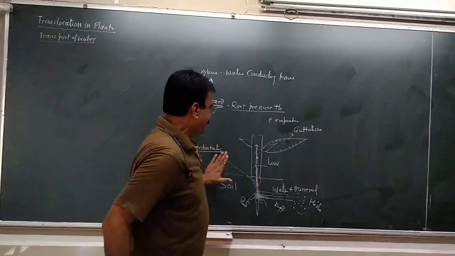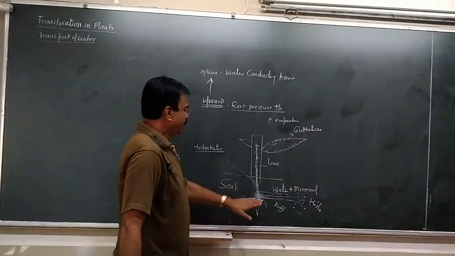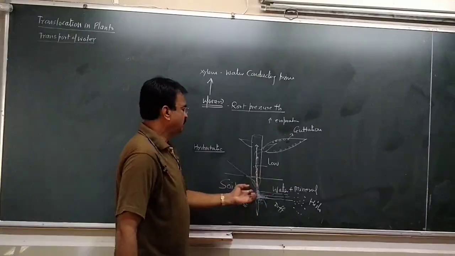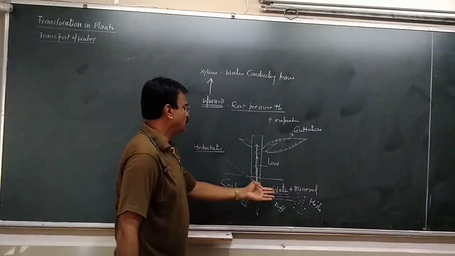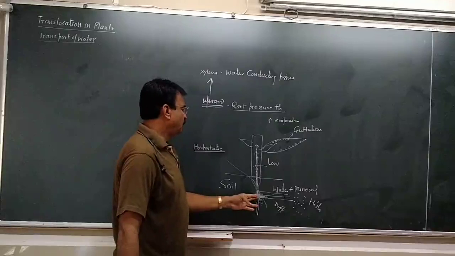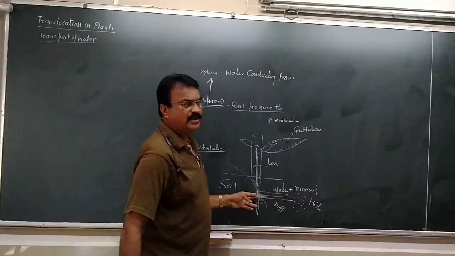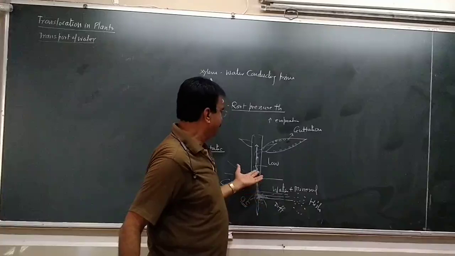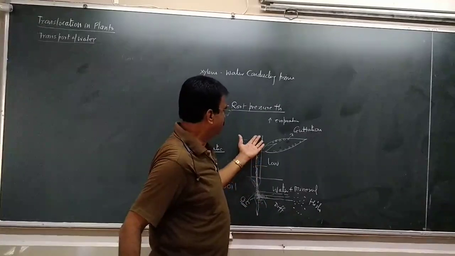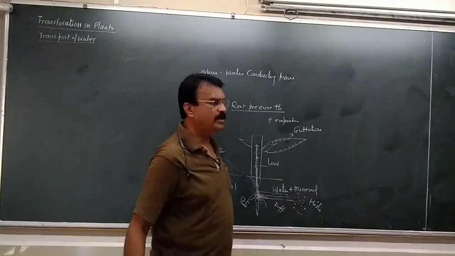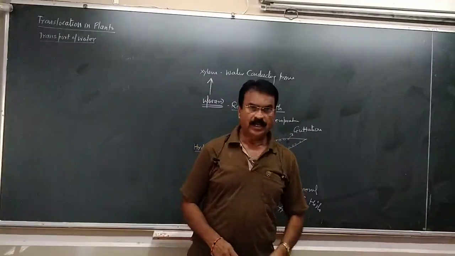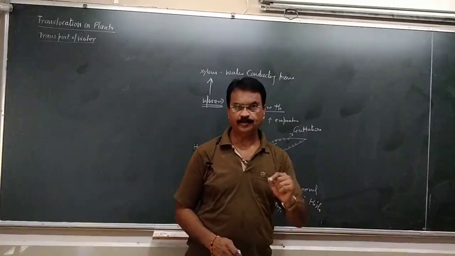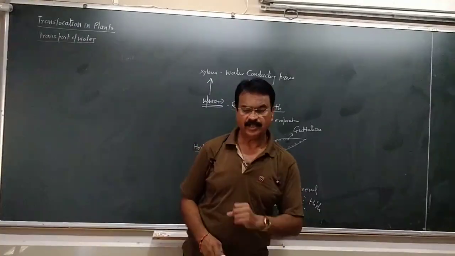So this is the root pressure, one theory where the minerals are taken up, and to dissolve these minerals the root cells need water, so water will enter into the root. This accumulation of water, this collection of water, will create a pressure, and with that pressure the water column is lifted up, and that is the root pressure. Another theory is the transpiration theory, the transpiration pull theory. We shall see in the next video.